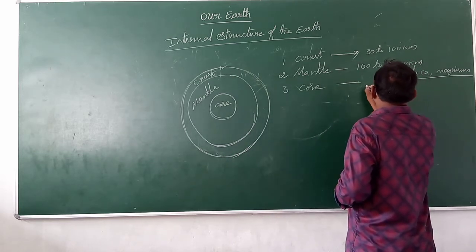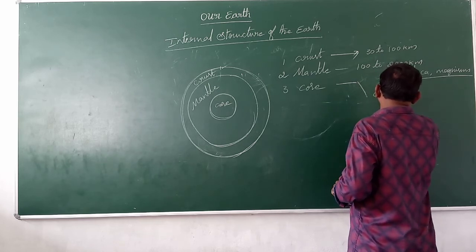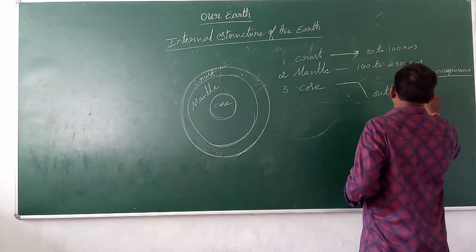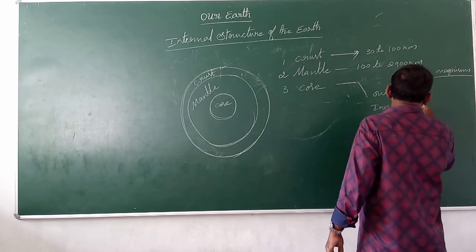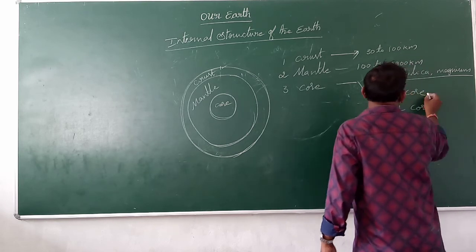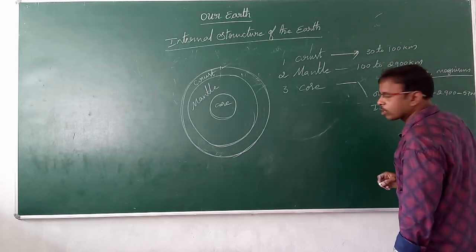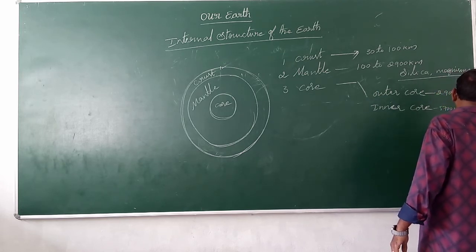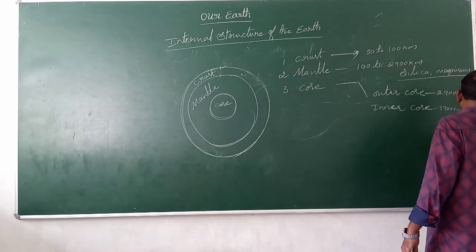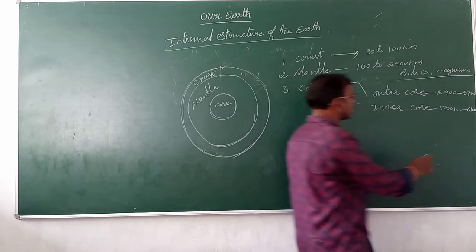Next, the last one, core. The core is also two layers: outer core and inner core. The outer core is from 2,900 to 5,700 kilometers. The inner core is from 5,700 kilometers to 6,376 kilometers.